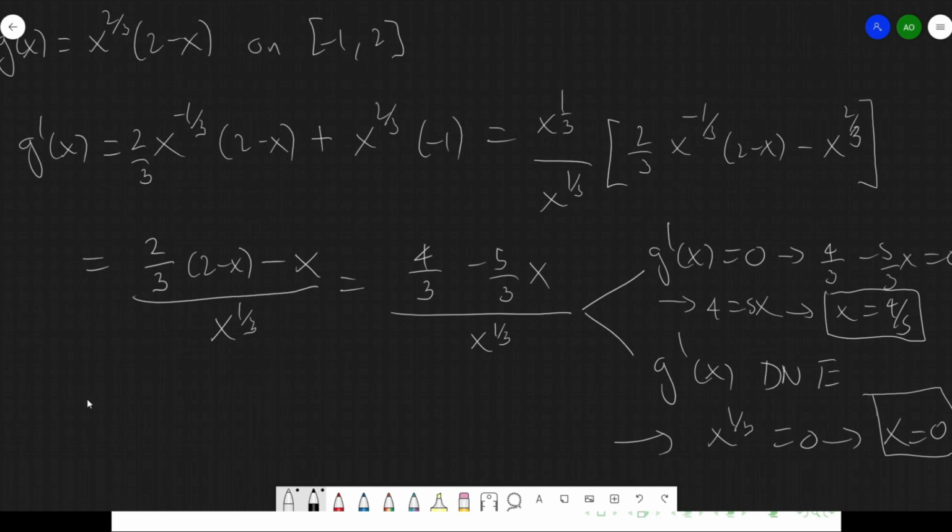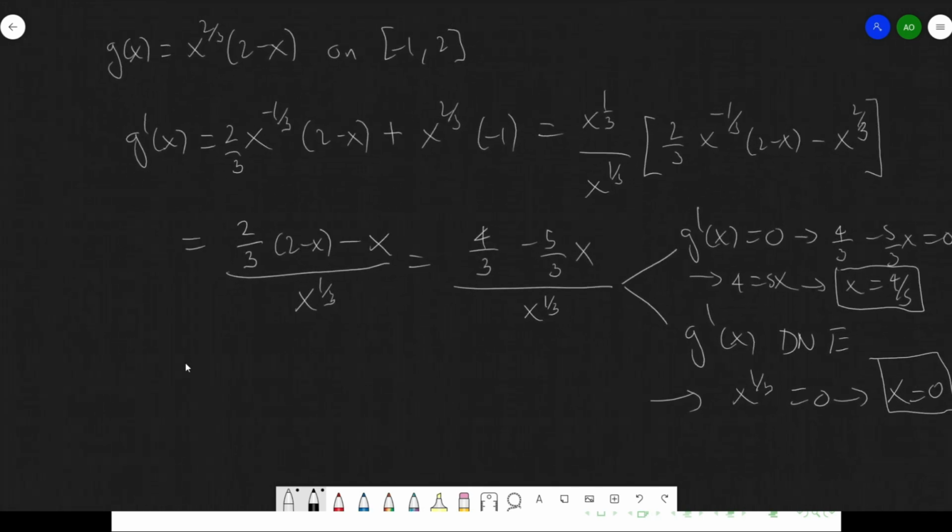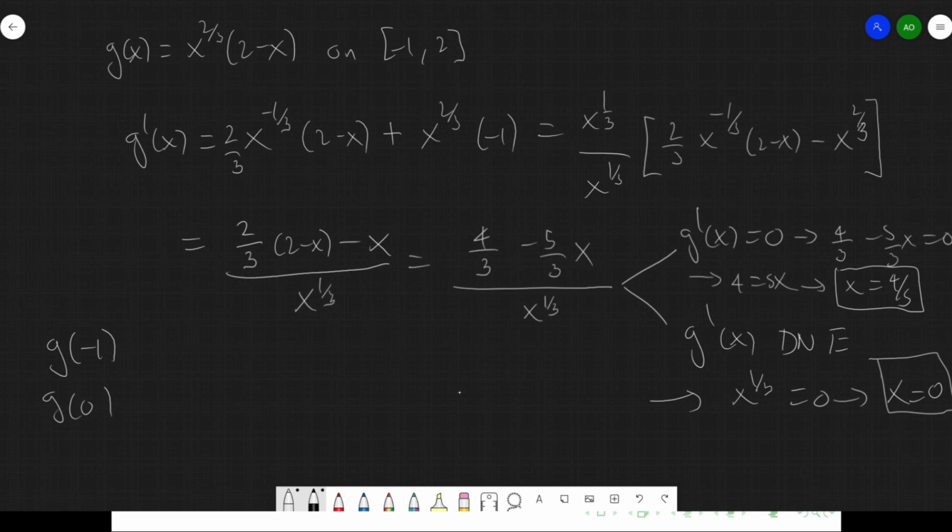Now, with the critical points and the endpoints, we check what is the maximum and what is the minimum. So let's find out what is g of -1, g of 0, g of 4/5, and g of 2. Clearly, g of 0 is going to become 0, and similarly g of 2.